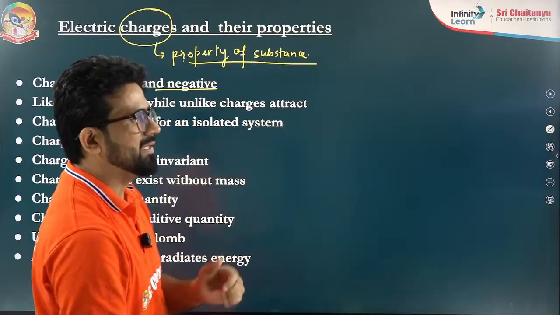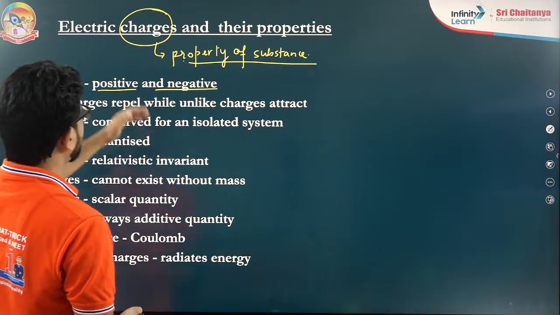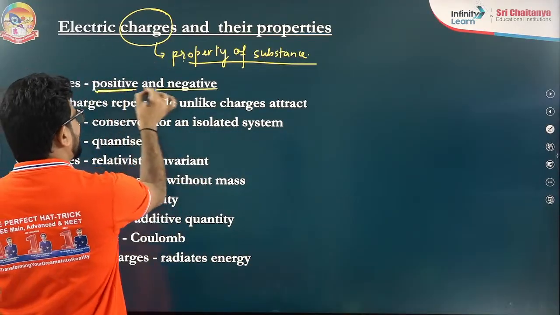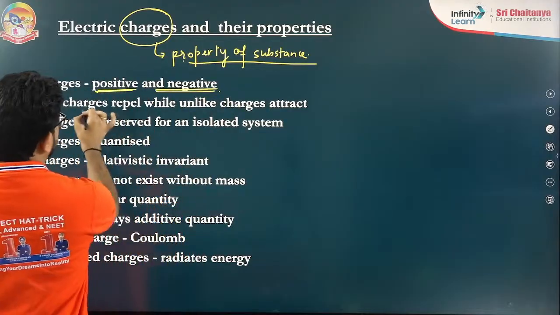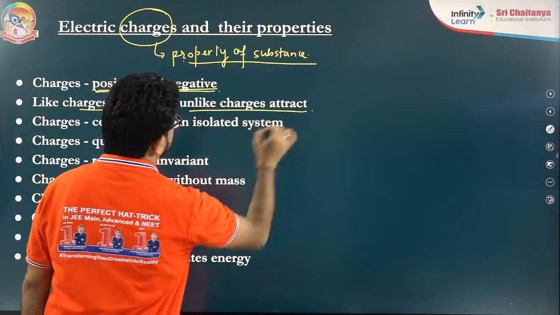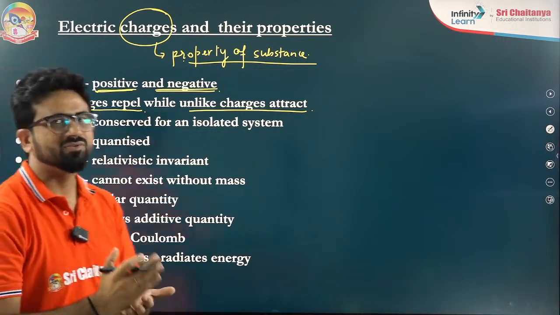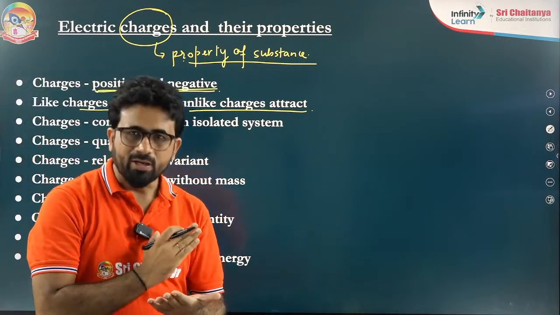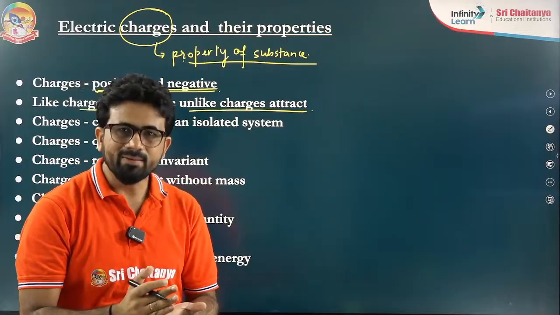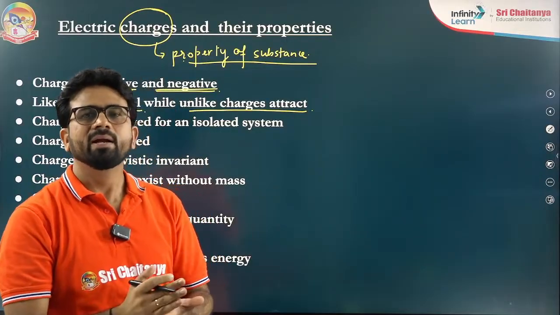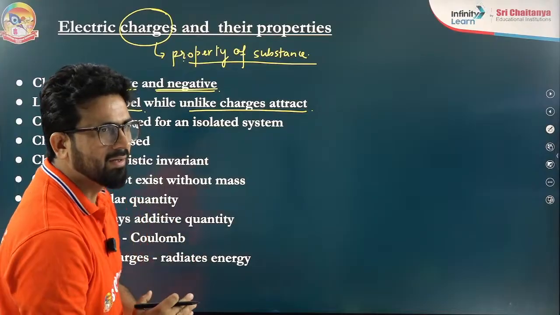Now understand. Charges can be positive and negative. Like charges repel and unlike charges attract. So you have to be clear about it. What is the meaning of that? Positive and positive repel each other; positive and negative attract each other; negative and negative repel each other. You have to understand.